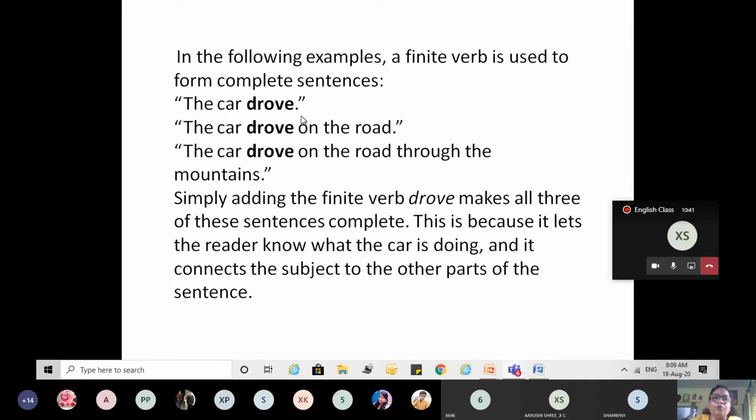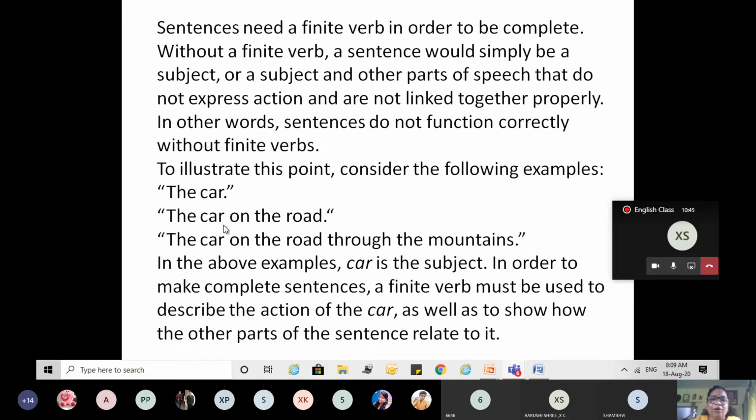Like the car drove. If I say the car on the road, is it a complete sentence? It is only a group of words. It is not a sentence, because it is not making any sense, right? A sentence expresses meaning.